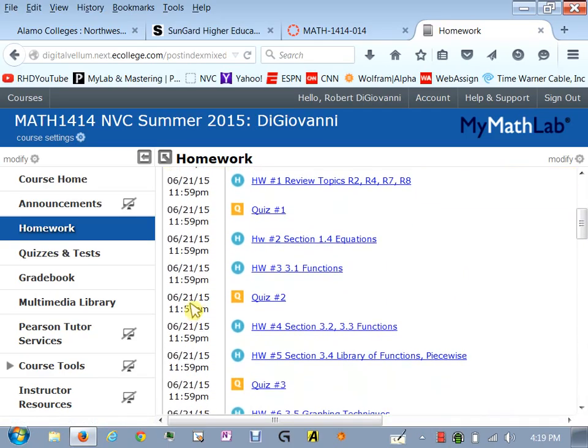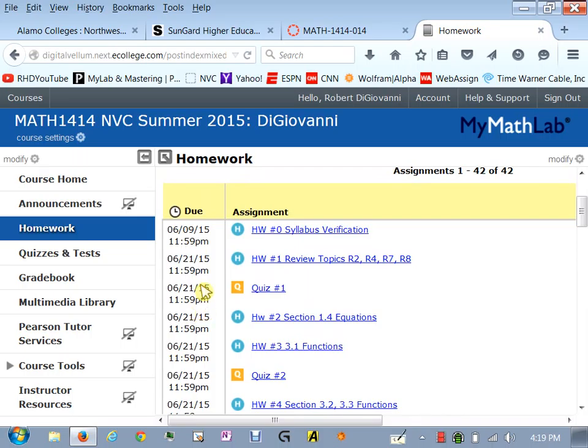And you can see what I've done is I've clumped things together. And you really don't have a lot of deadlines this semester or this summer. You have to kind of stay on track. Check this out. June 21st is your first deadline. Well, I'm sorry, the 9th is your first deadline. This is just a syllabus verification homework. It's a yes or no question. Just make sure that it verifies that you're in the system and that you're actually registered here on this website. So you've got to do that.